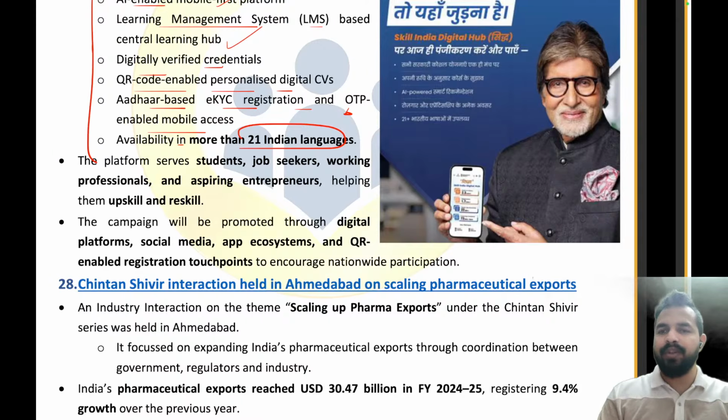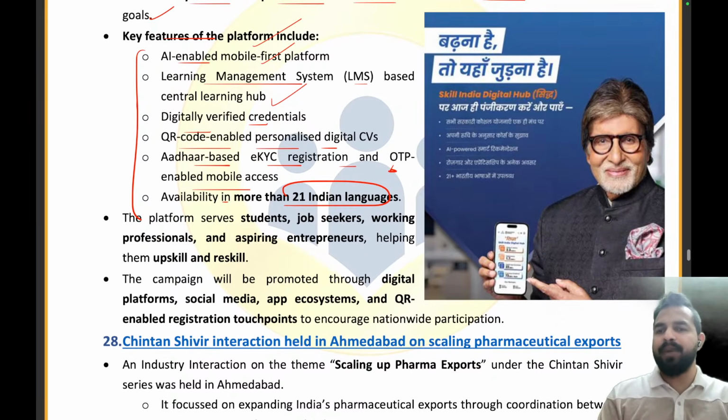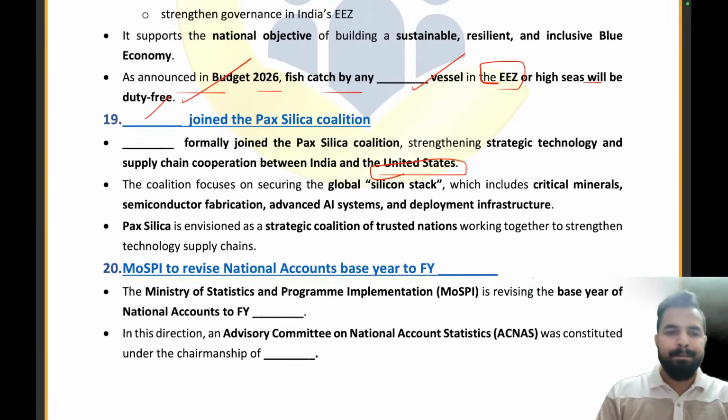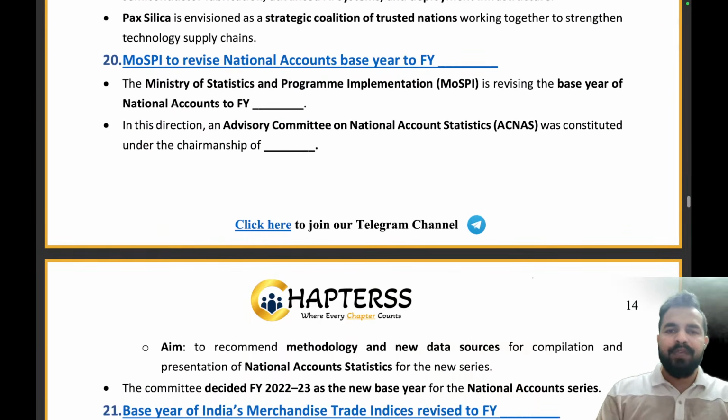Let's try to answer the question. And you can see here, guys, that the brand ambassador for this initiative is basically Amitabh Bachchan ji. Right? You can see his face. So this we have already covered.